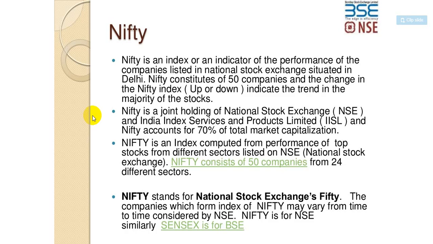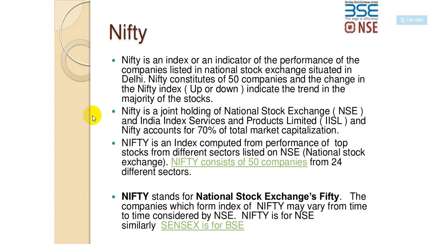It constitutes 50 shares, and the change in the index, up and down, indicates the trend in the majority of the stocks. Nifty is a joint holding of NSE and Indian Index Services and Products Limited, and Nifty accounts for 70% of total market capitalization. So in India, 70% of total capitalization is calculated through Nifty.